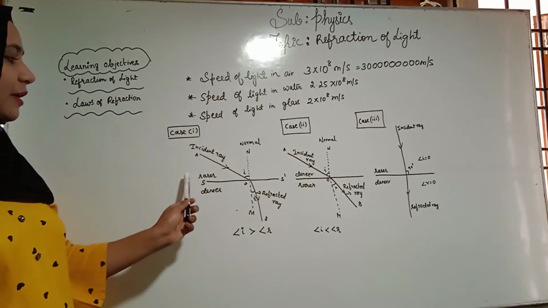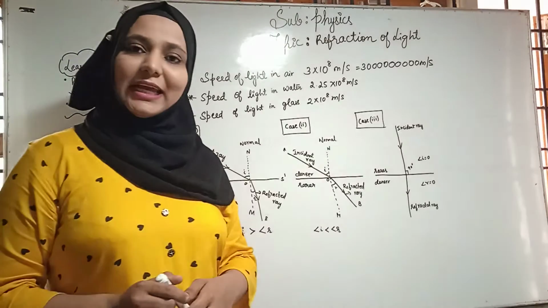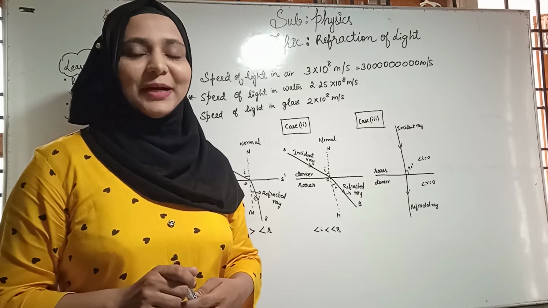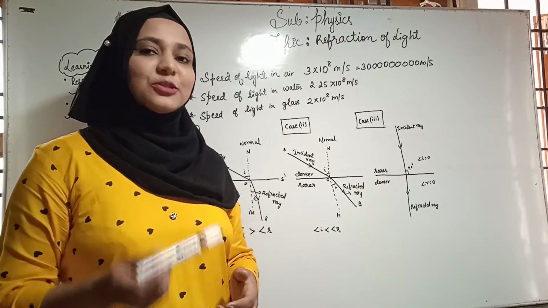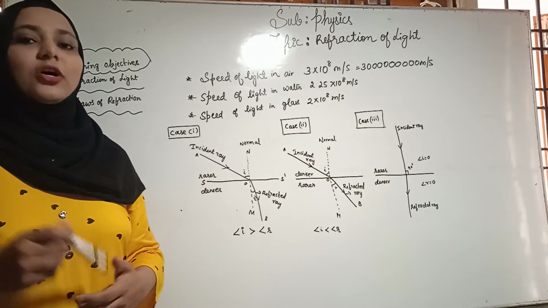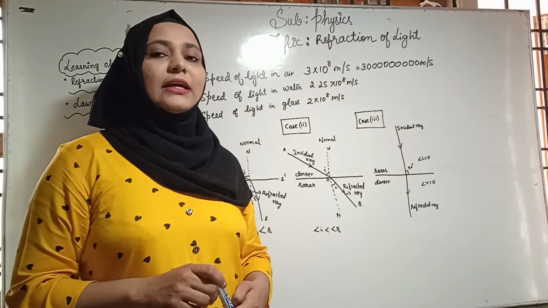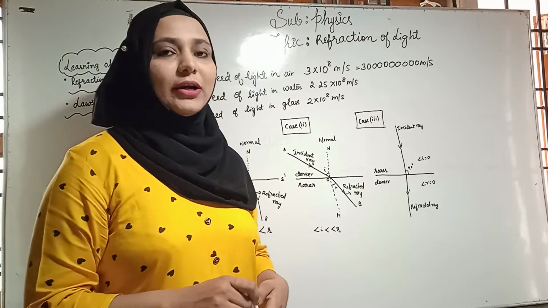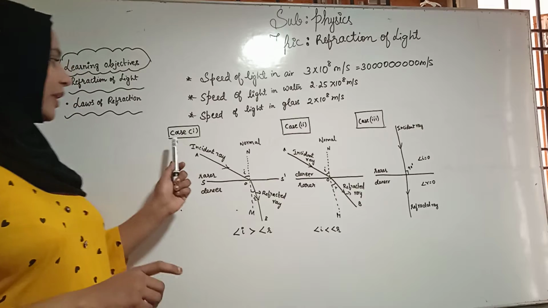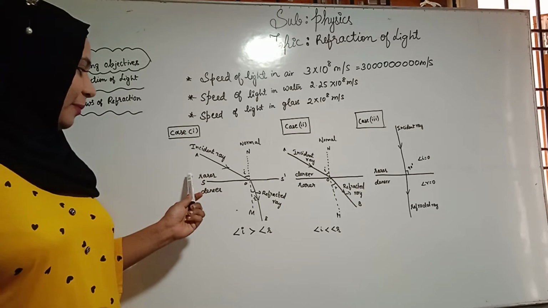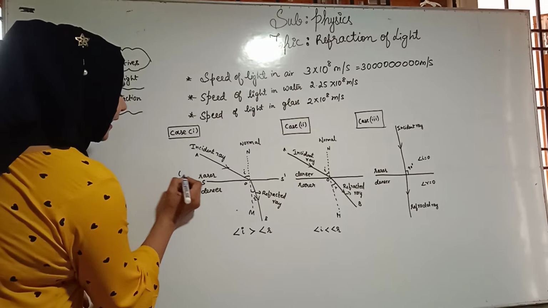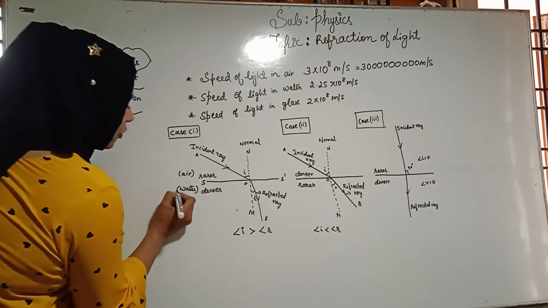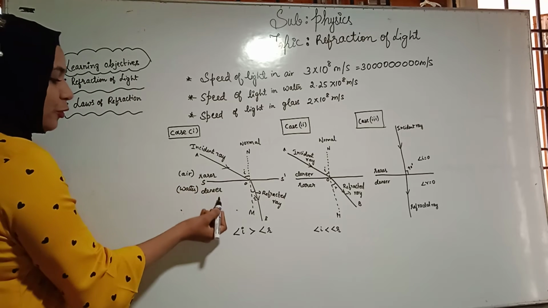Case number 1, here we have rarer and denser medium. What is a rarer medium? When light goes from one medium to another and its speed increases, we call such a medium a rarer medium. On the other hand, if the speed of light decreases when going from one medium to another, that medium we call a denser medium. Therefore, case number 1, rarer medium to denser medium. Say we are taking air as a rarer medium and water as a denser medium. So, light is going from air to water.